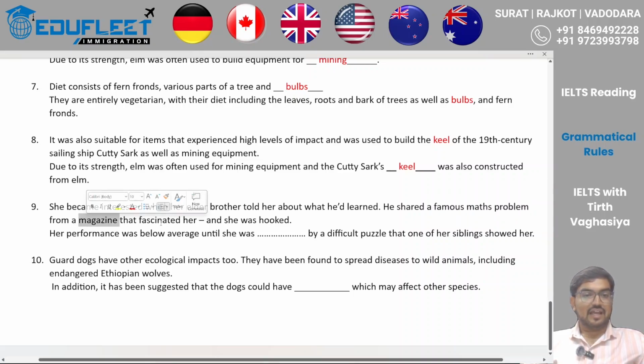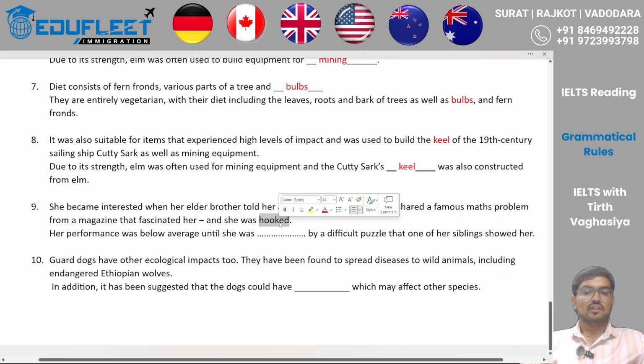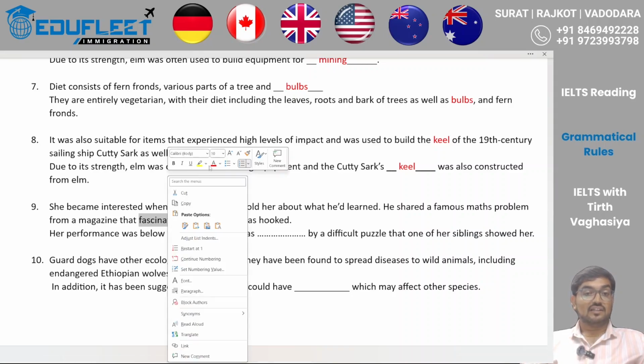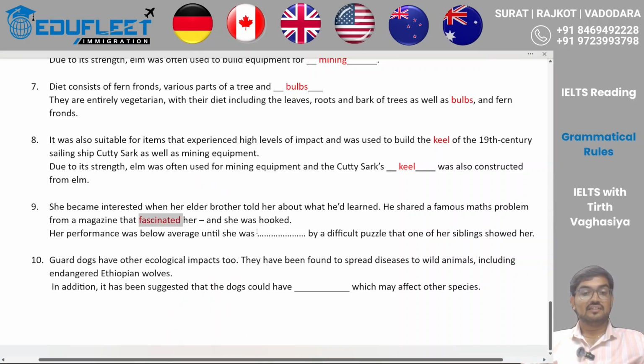From a magazine that fascinated her, and she was hooked. Now hooked means she got involved. But what happened by the puzzle? So that puzzle fascinated her. That means attracted her. So my answer is going to be fascinated. So she was fascinated by a difficult puzzle that one of her siblings showed her, and that sibling was her elder brother. So now this matches completely, right?